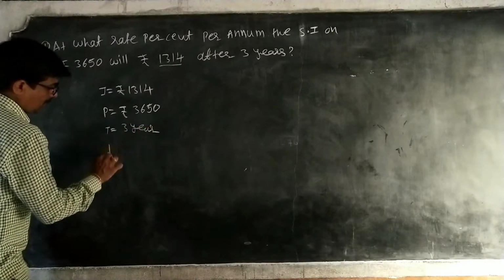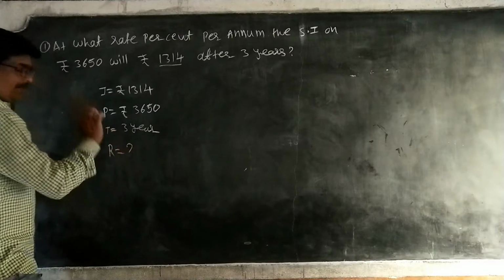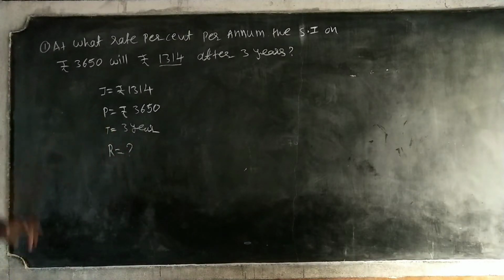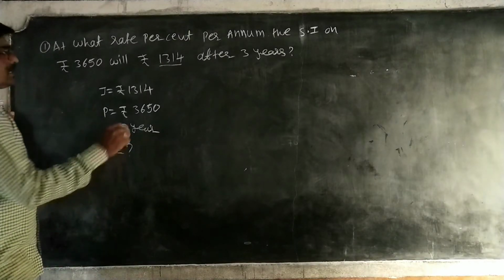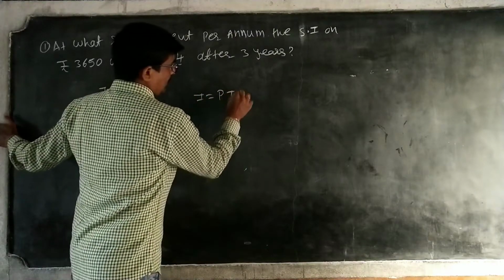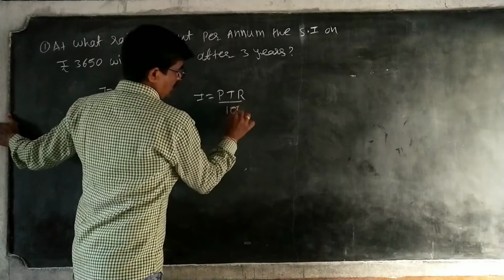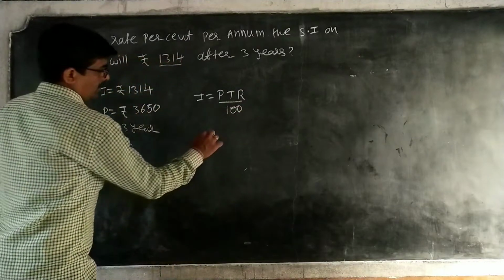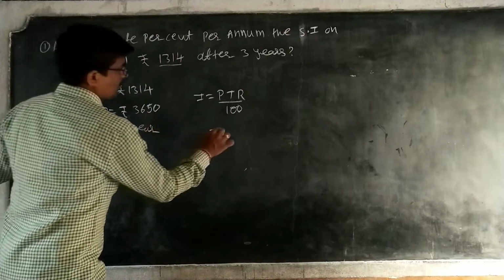Okay. Now we have to find the rate of interest. So what is our formula? I is equal to PTR by 100. Therefore R is equal to how much?